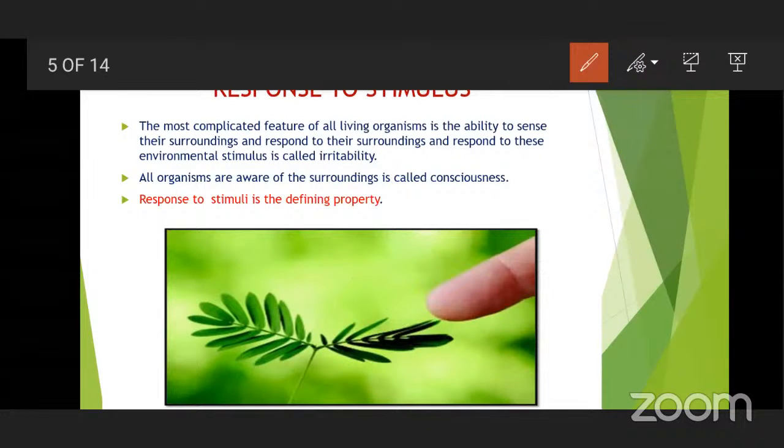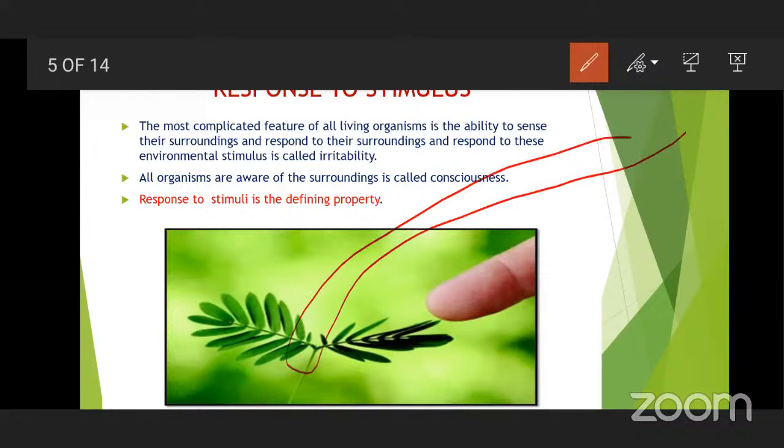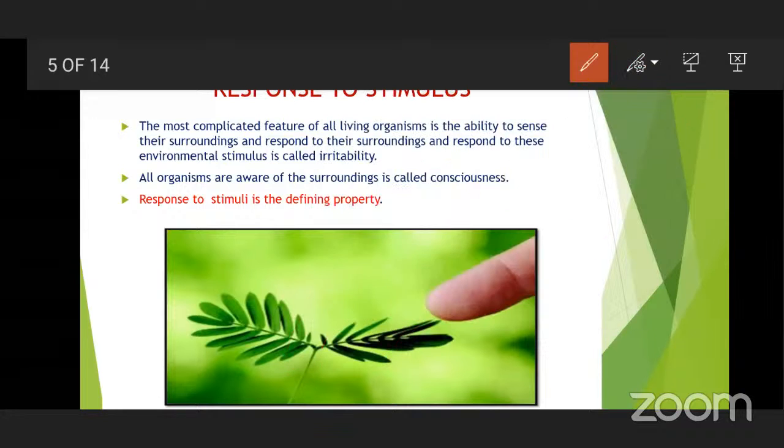Response to stimulus is nothing but being aware of the environment. Where are you? What is happening surrounding you? You must be cautious. And in short, we can say irritability property. You can see the atom moving, and when we touch the atom, what happens? It stops moving. That means it is exhibiting irritability property.